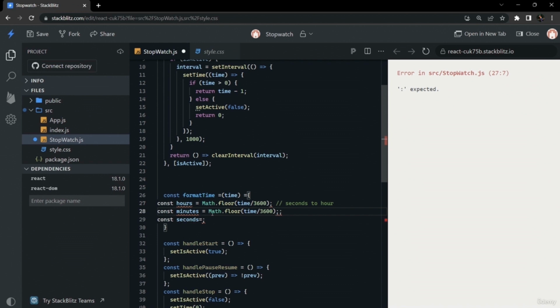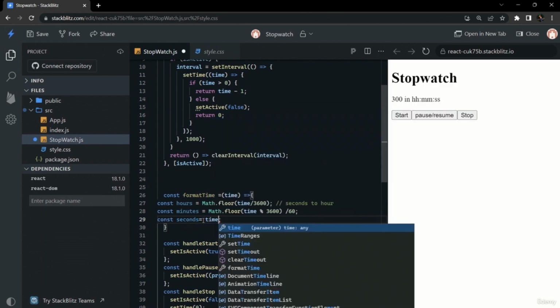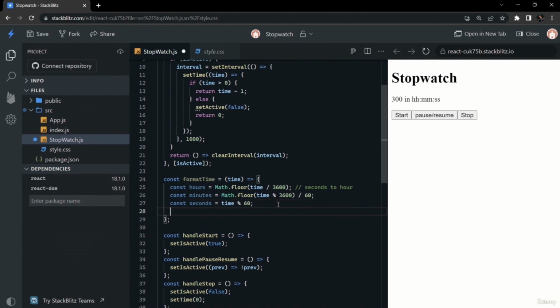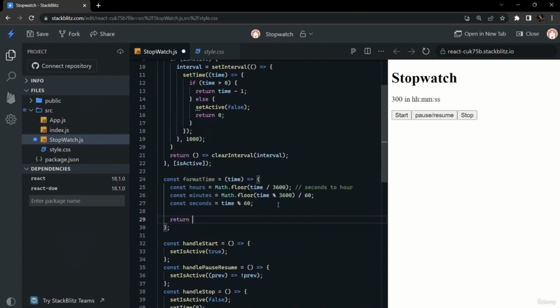We will write math.floor, and to convert the remaining minutes that are not included into any hours, we can take the remainder of the time and divide it by 60, like I have done here. For seconds it is very simple, we can only take the remainder of 60. In this way we can convert hours, minutes and seconds from the given time that is in absolute seconds.